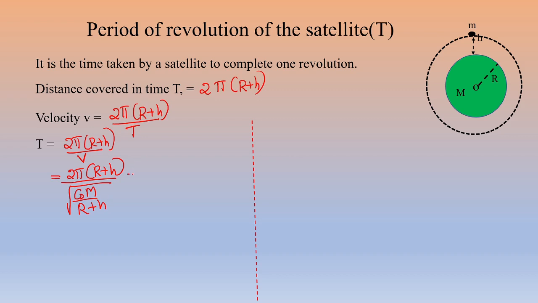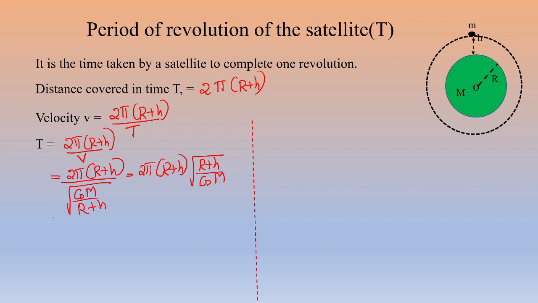In the next step, 2 pi into r plus h is already there. The denominator is a fraction, and the square root of r plus h comes to the numerator, so that becomes 2 pi into r plus h into square root of r plus h divided by capital GM.